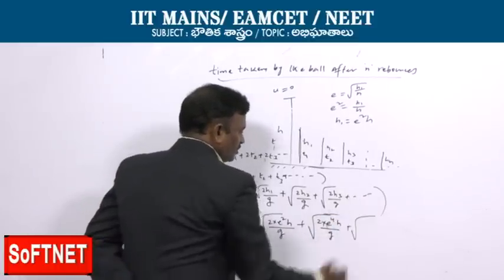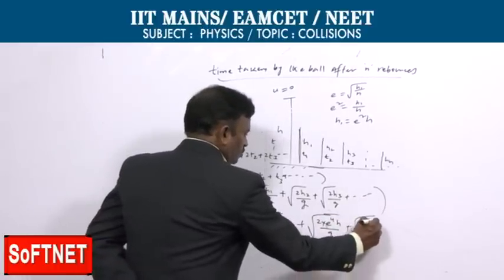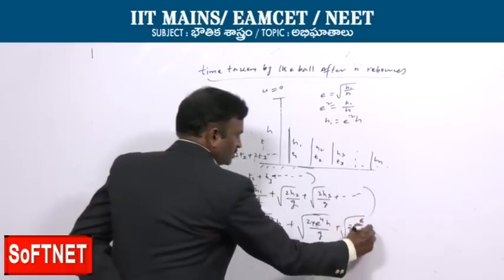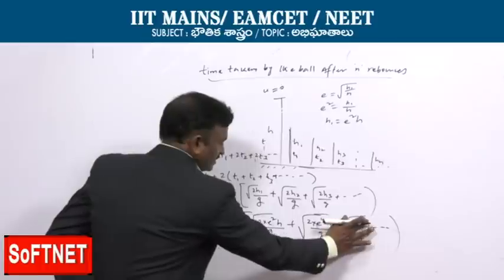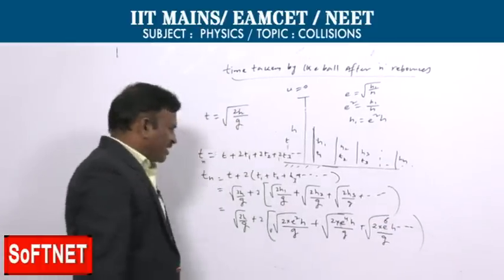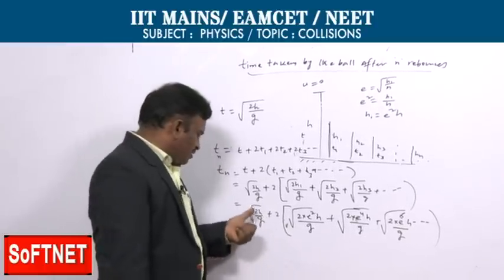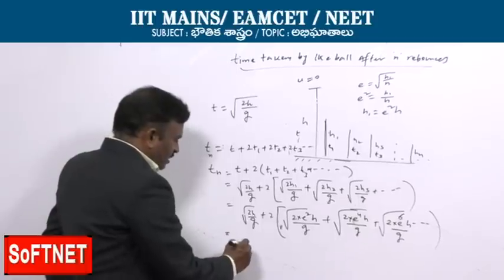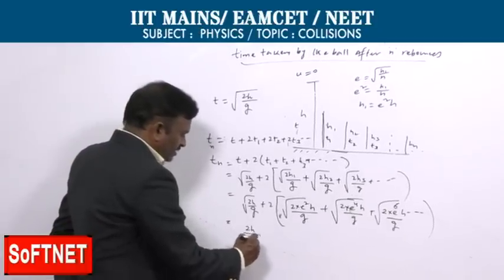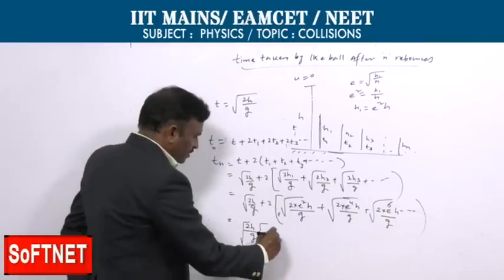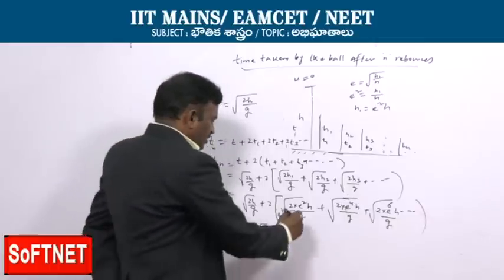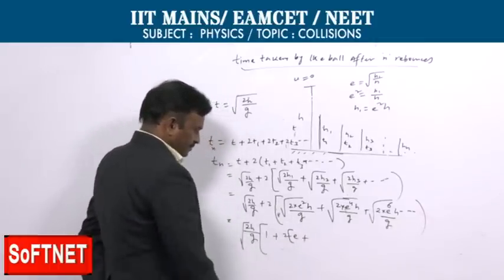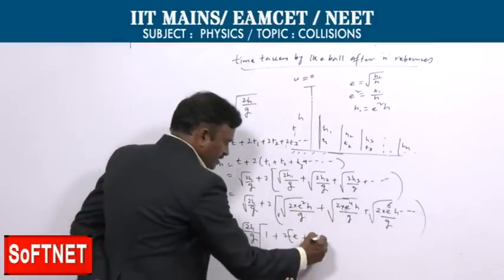Similarly, plus root of 2 into e to the power of 6 into h by g, and so on. Now we can take the common parameter 2h by g under root common, 1 plus 2 into e plus e square.